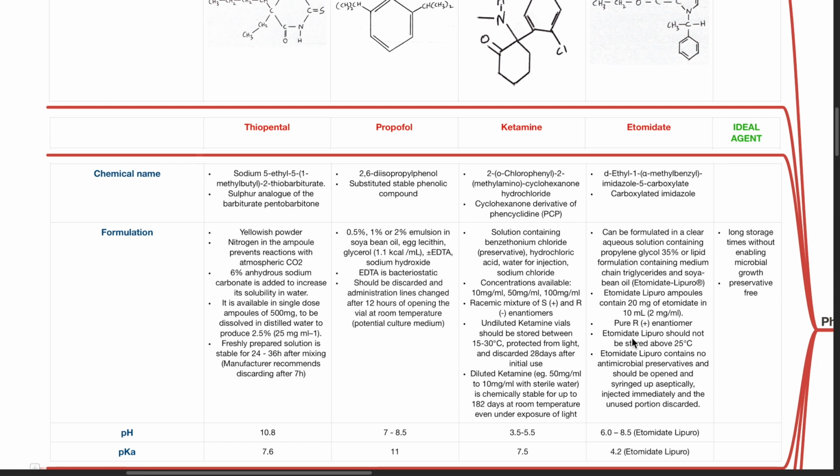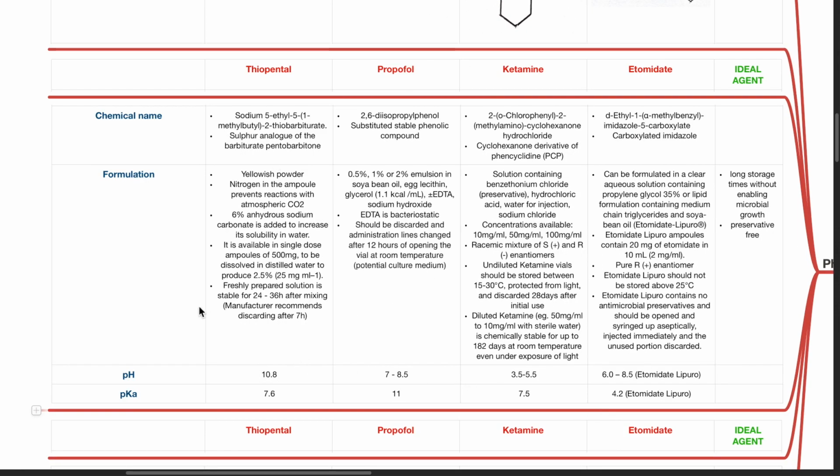Etomidate lipuro should not be stored above 25 degrees Celsius. Etomidate lipuro contains no antimicrobial preservatives and should be opened and syringed up aseptically, injected immediately, and the unused portion discarded.